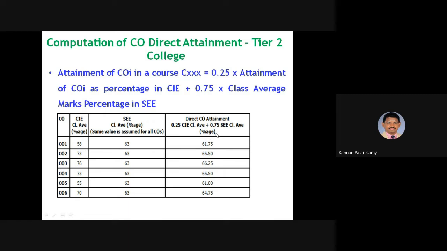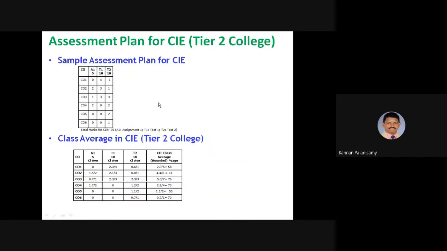So direct attainment, CO attainment. Professor, can you please repeat the same thing, the computation of course outcome direct attainment? This slide, or the previous slide? This one? Class average in CAE, that's what.